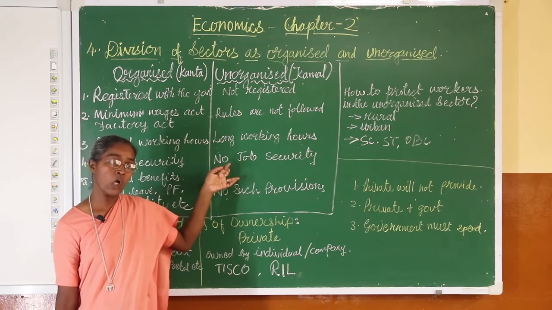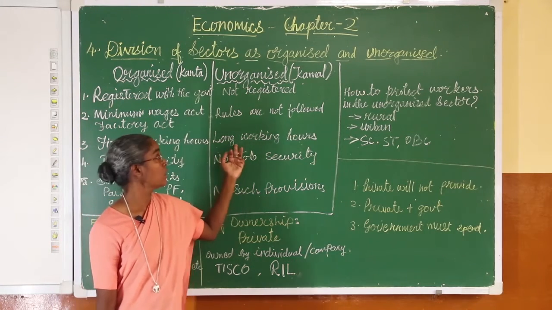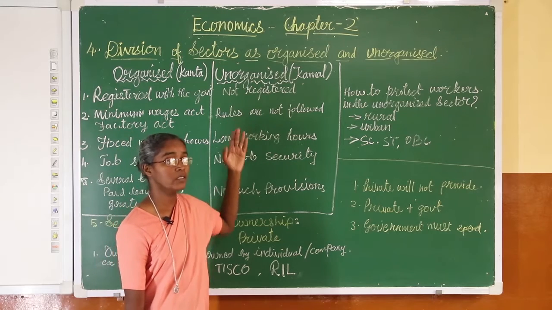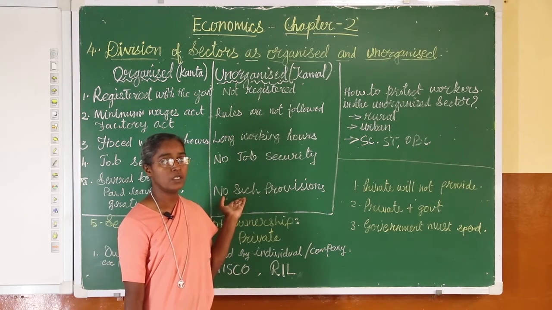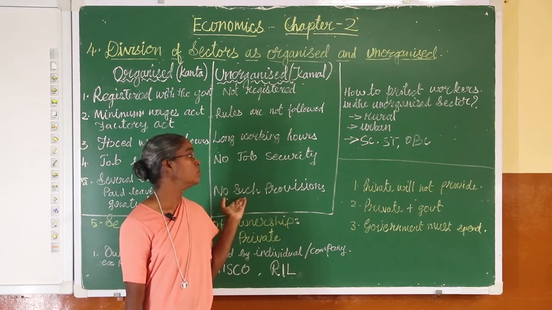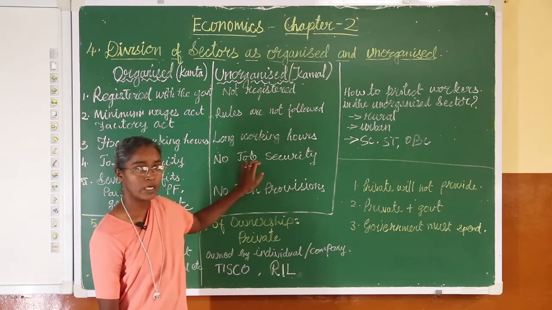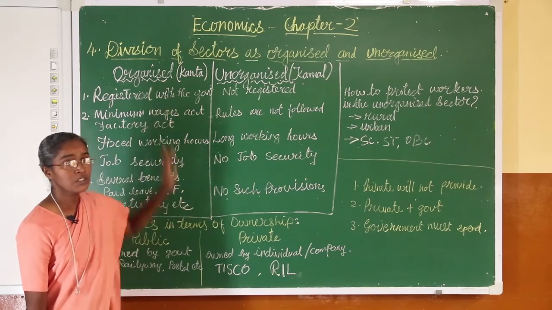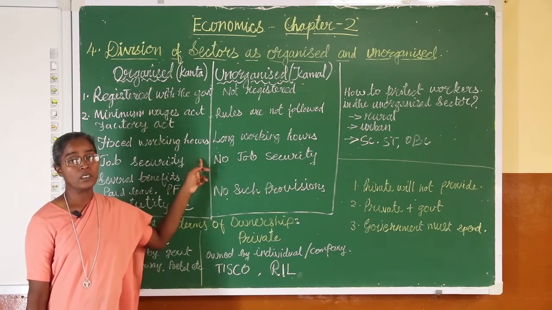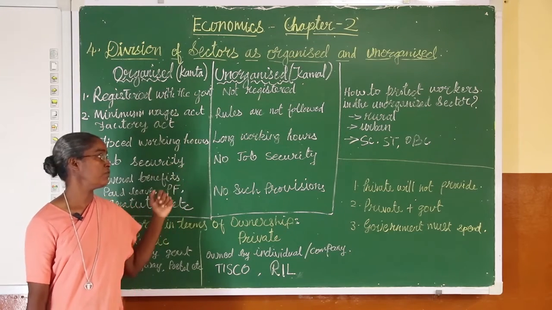Though they work for long hours, they are paid very less, salaries are very low, and other provisions they don't enjoy. Now why are people made to join the unorganized sector? There are reasons. Because in the organized sector, enough jobs or employment are not created.